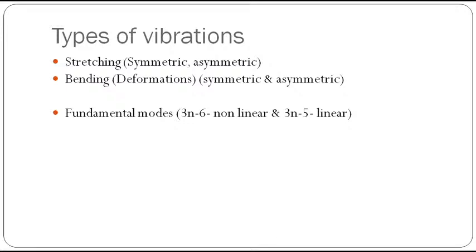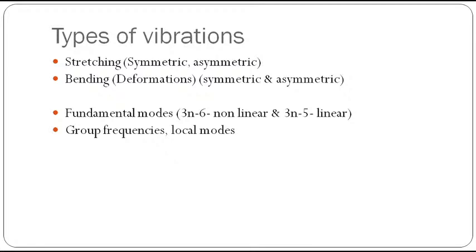Right. The whole set of vibrations can again be classified into two categories. One is called fundamental modes of vibration, which can be calculated by the formulas 3n minus 6, and 3n minus 5 for a linear molecule, where n is the number of atoms present in the molecule. Apart from fundamental modes, there are group frequencies, otherwise called local modes.